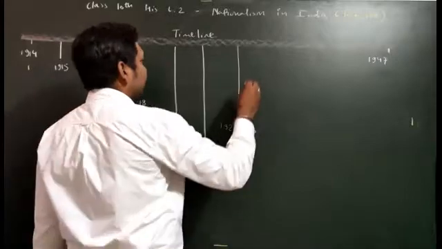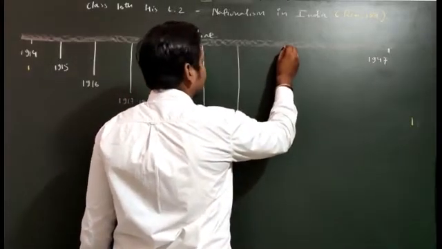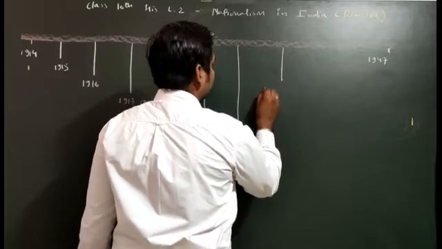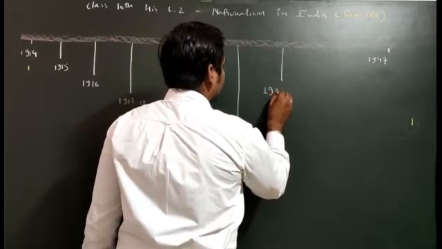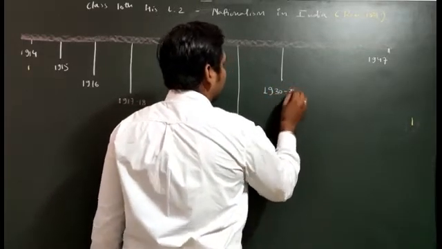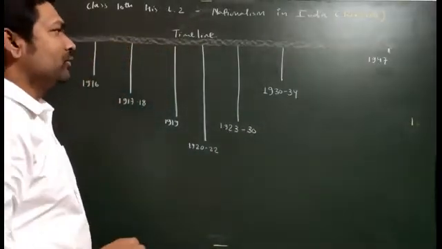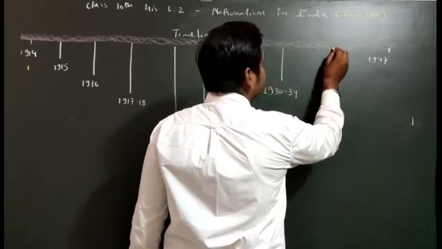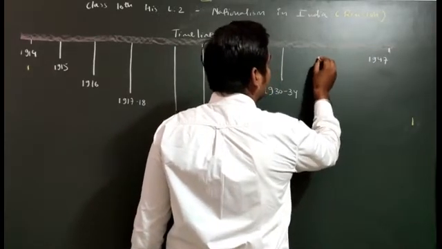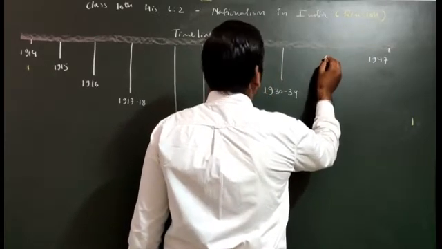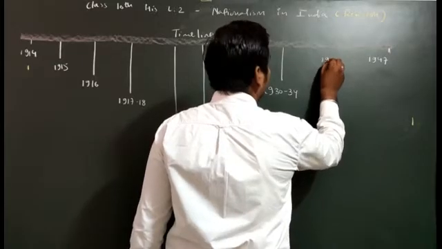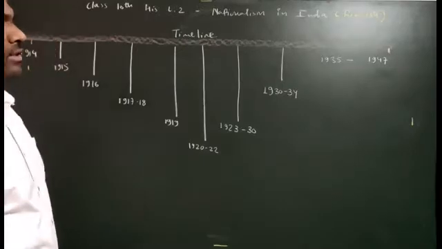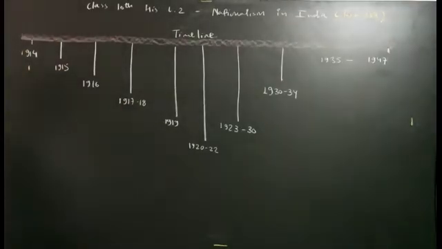After that the next very important period is 1930 to 34. And then after that we have 1935 to 47, which we will take at last.